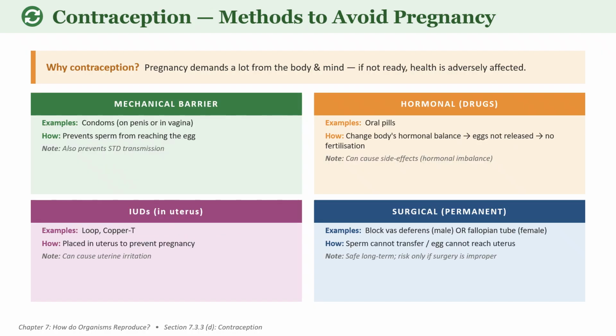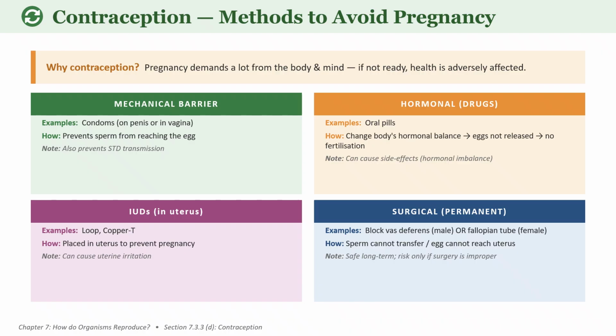Contraception methods to avoid pregnancy. What is contraception? Methods used to prevent pregnancy are called contraception. We have different methods, like barrier methods, for example mechanical barriers. Examples are condoms. They prevent the sperm from reaching the egg. They are very easy to use and they prevent STDs.